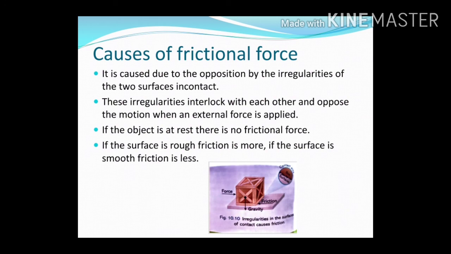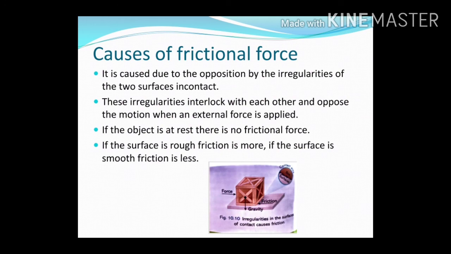These irregularities exist at the microscopic level. When one surface is in contact with another surface, the irregularities on both the surfaces get interlocked. And when they get interlocked, it acts as an obstruction in the motion of the object.